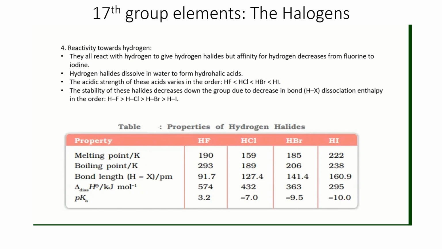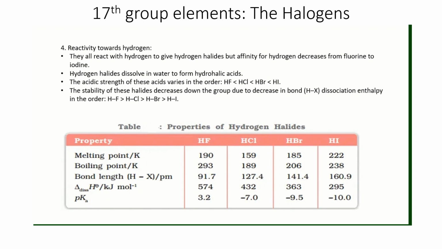You can see the acidic strength of these acids varies in the order, with HI for maximum acidity. Accordingly, those that are highly acidic are least stable. Acidic strength is inversely proportional to stability. Most acidic will be least stable. So the stability order I already mentioned earlier, that bond dissociation enthalpy will decide the stability order.